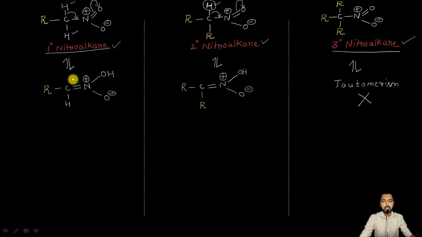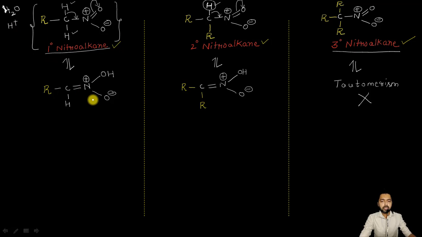And now let me remind you, because we are talking about the hydrolysis reaction of the nitroalkanes, this molecule here is our first reactant molecule. And the second reactant is of course the molecule of water. Let me write here H2O. And the catalyst is the H positive ions from HCl.